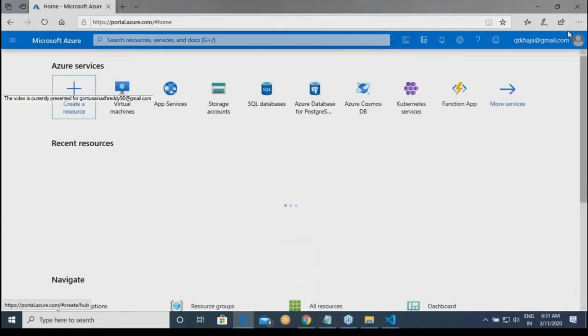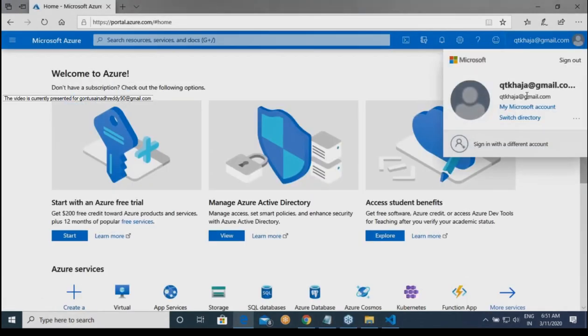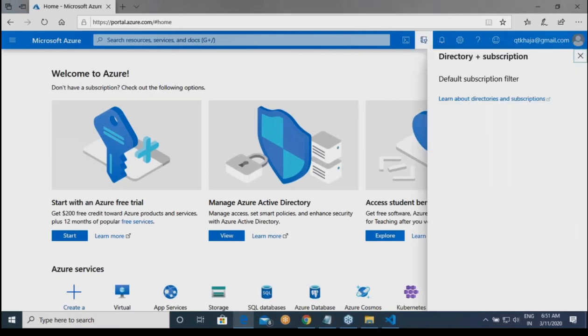I don't want to sign in. I want to switch the Active Directory. Yesterday we created one premium Active Directory, right? Let us go to that. That was qtazure.com. Yes? Switch directory.